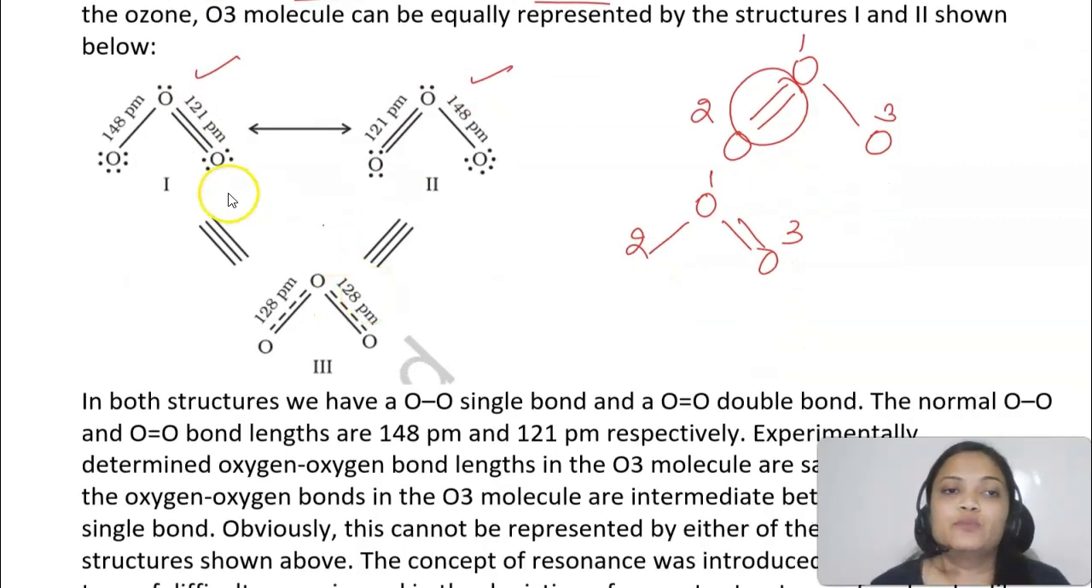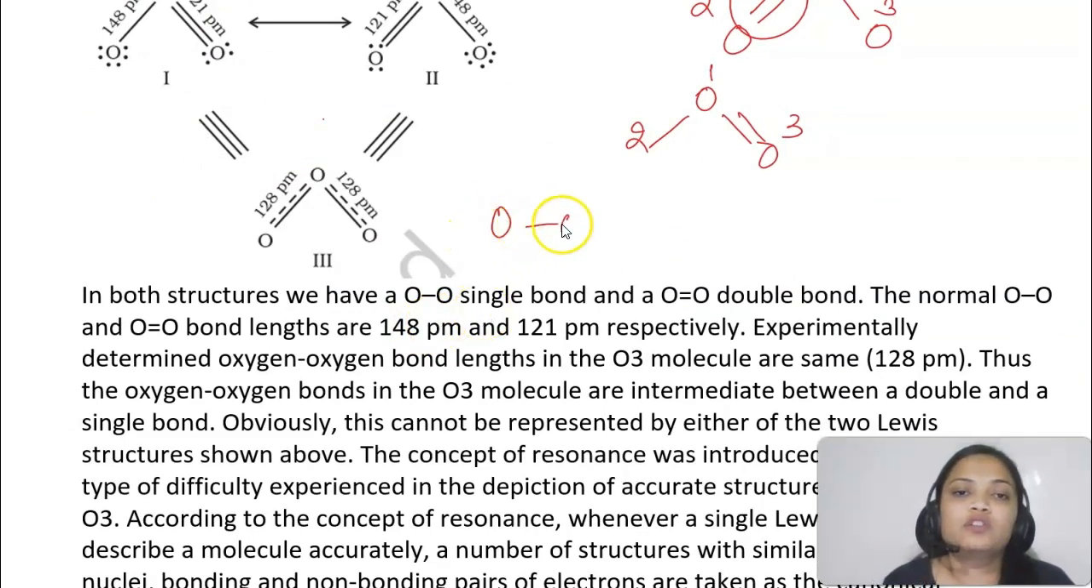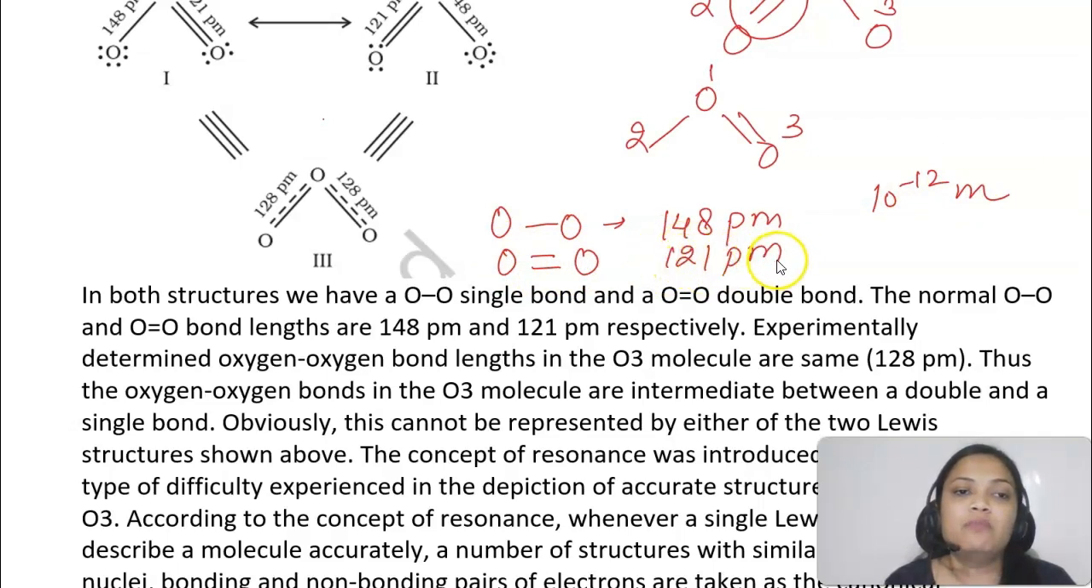Now what I'll tell you, now you see here the bond length. Now actually the bond length of an oxygen-oxygen single bond is 148 picometer. Picometer is 10 to the power minus 12 meter. Okay, and the bond length for oxygen-oxygen double bond is 121 picometer. But when it is found out that in the case of ozone molecule, what is the bond length?